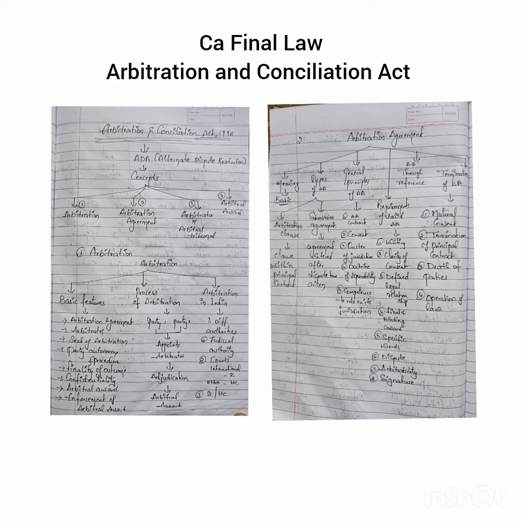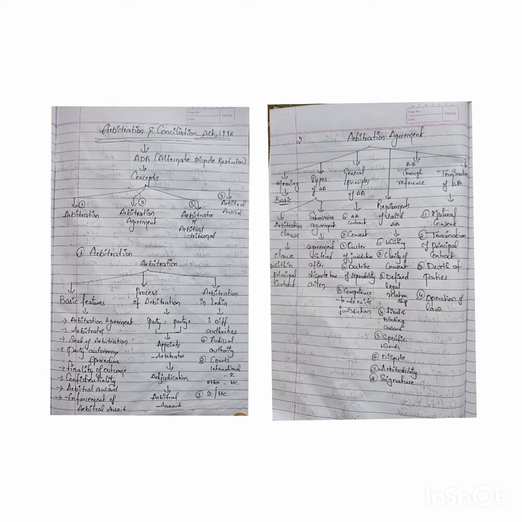Hi everyone. In this audio, we are going to cover the chapter Arbitration and Conciliation Act 1996. This act came into force on 22nd August 1996. So, what does this act talk about? It is an alternate dispute resolution.